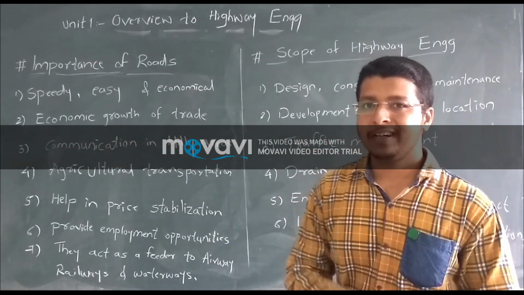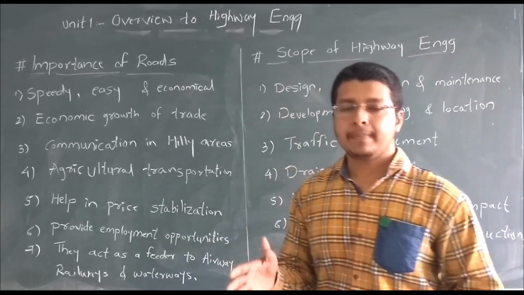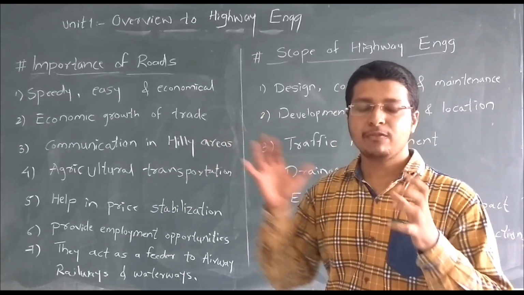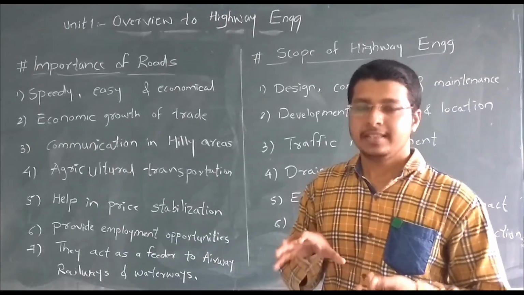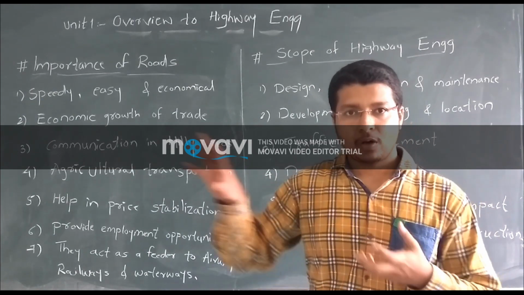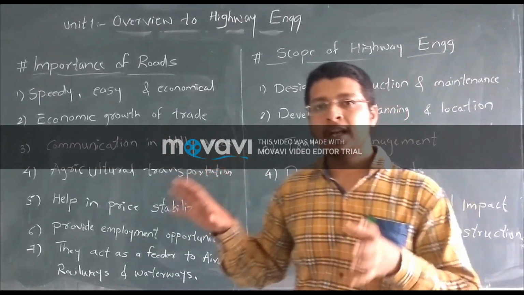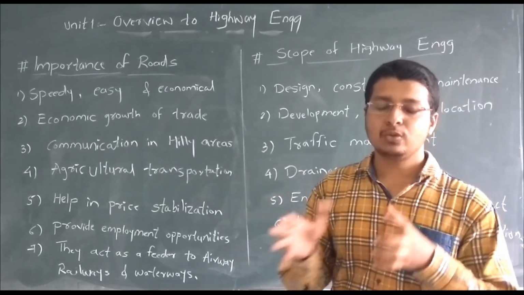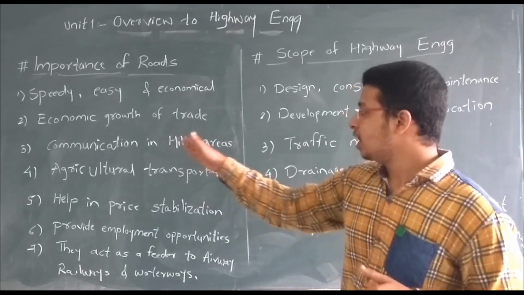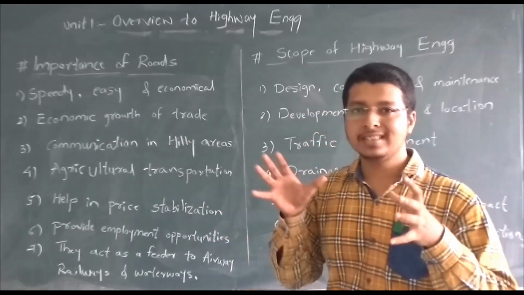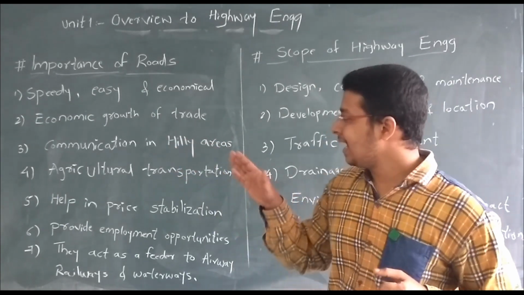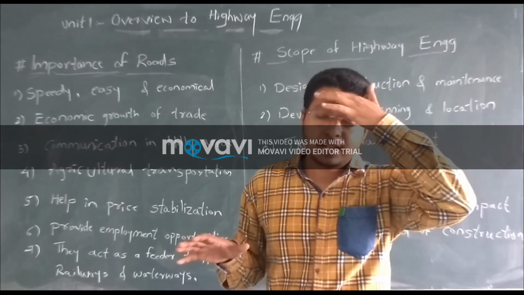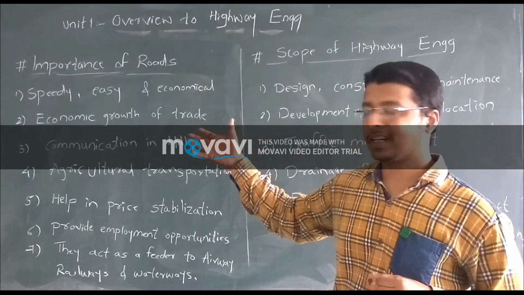In the economic growth of trade, for example, Flipkart and Amazon provide their facility as well as possible because of road. If road facilities are not available, Flipkart and all these platforms will fail. Because of road, transportation is easily provided from the manufacturer door-to-door to the customer. In communication in hilly areas or remote areas, with the help of road we can access easily, because in hilly areas airways and other transportation are not easily possible.